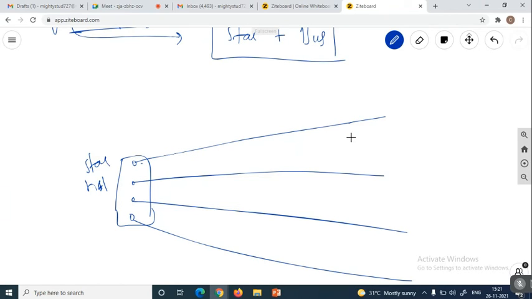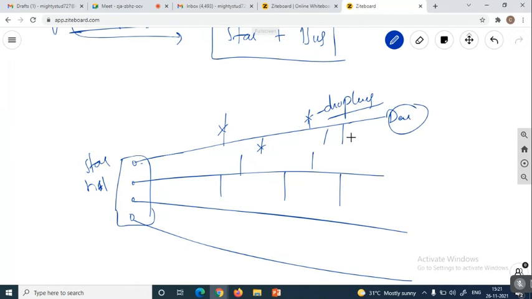But I am using this particular dedicated path, whatever I consider to connect a single device, as a common cable like your bus technology. Suppose if it is a common cable, again I can connect more devices to this common cable. Again to this cable also I'm connecting a number of devices. All these are drop lines, as we discussed in bus technology. So here in star, with this interconnection, I'm connecting one device through this dedicated path.